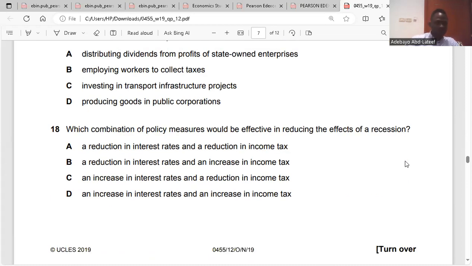Question 18. Which combination of policy measures would be effective in reducing the effect of a recession? Recession means there's economic decline for two consecutive quarters, right? So if government wants to bring about a boom to the economy, government should reduce interest rates and reduce income tax, because reduction of interest rate and income tax would increase aggregate demand, and if aggregate demand increases, spending would increase. Firms will also make revenue. Then the economy will grow again. So the answer is A, 18. Clear?